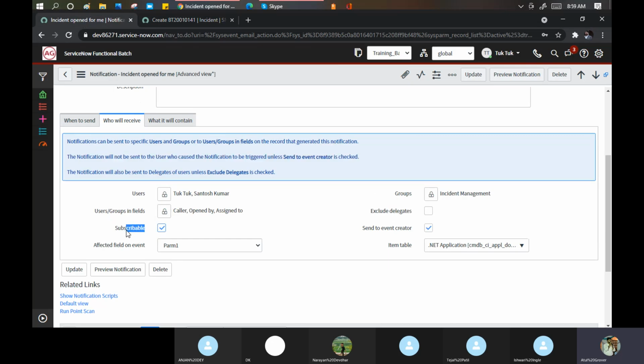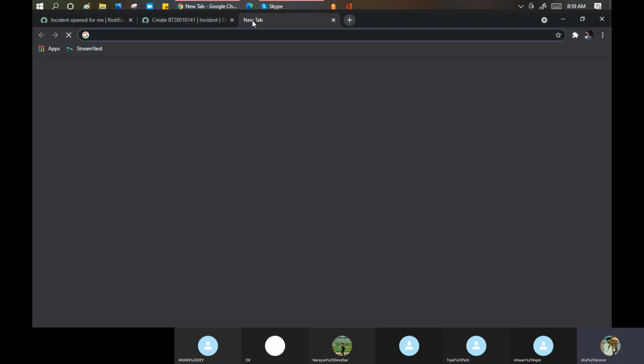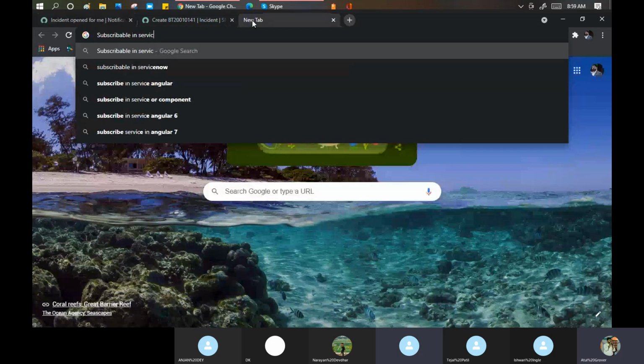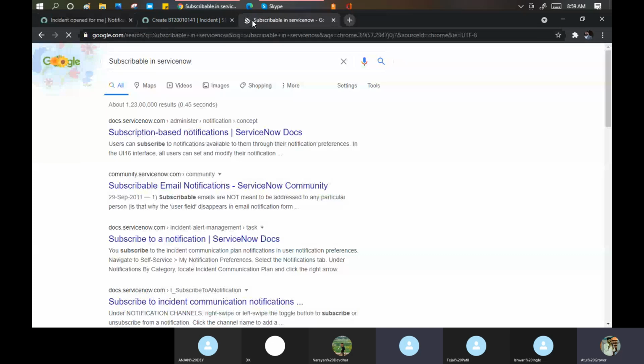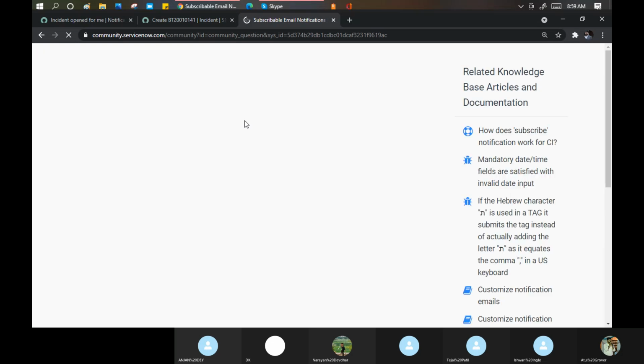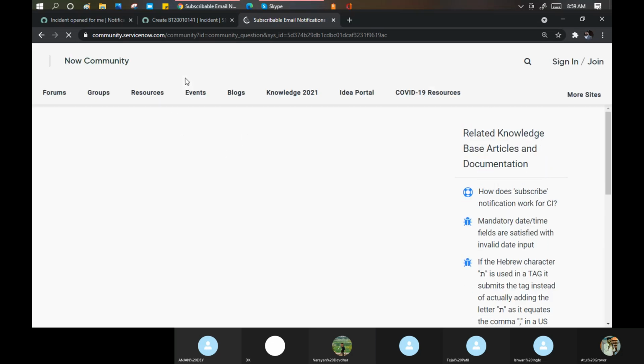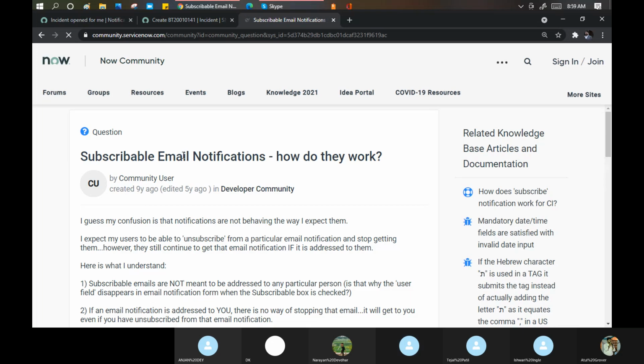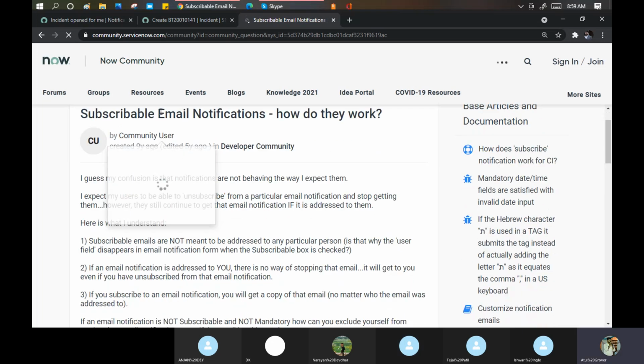These are newly introduced actually. Let me open and search. Let's have a look at this part. Yeah, it was not there in the earlier version actually. Because if you see here, subscription based notification. Nine years ago, did we see this option? Today only.